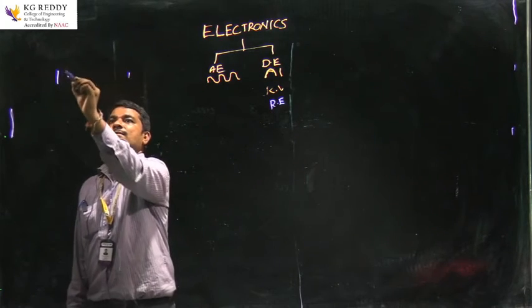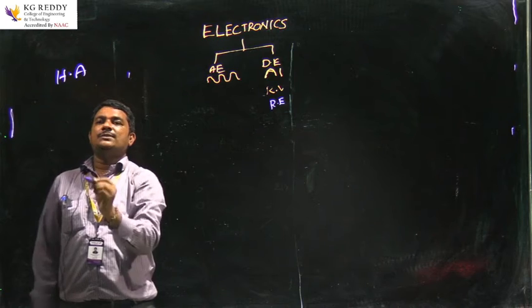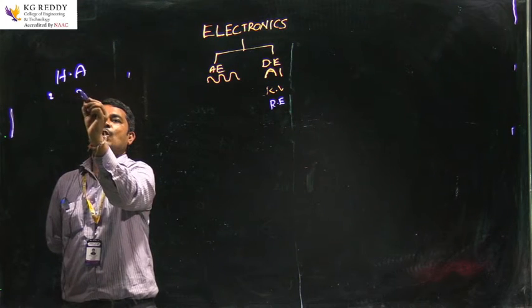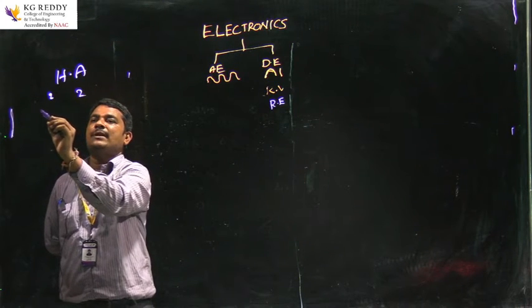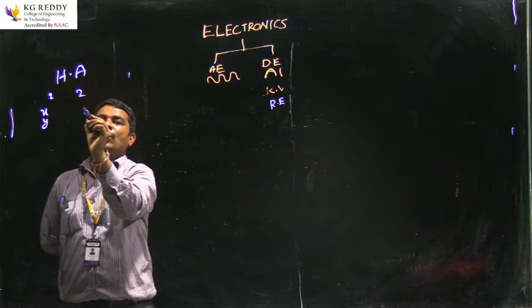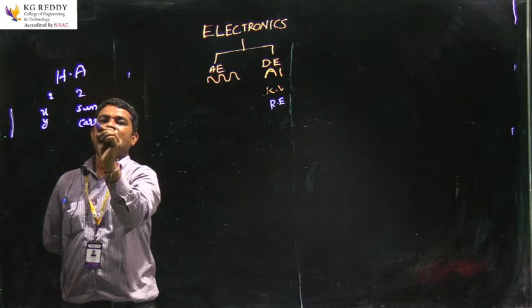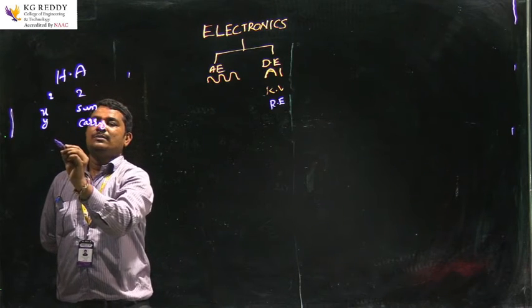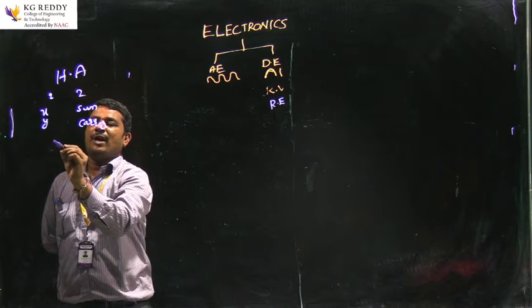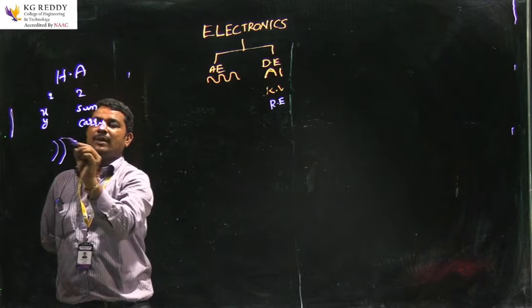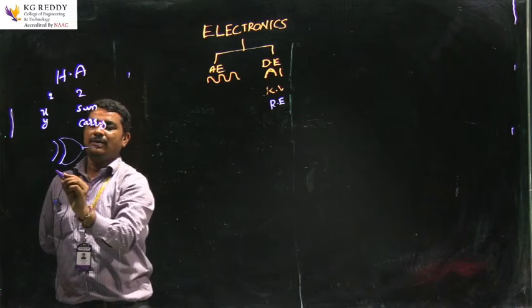Half adder means it consists of 2 inputs and 2 outputs. Let us take the inputs x, y, and the outputs are sum and carry. Let us take the diagram of half adder. It consists of an exclusive OR gate and an AND gate.